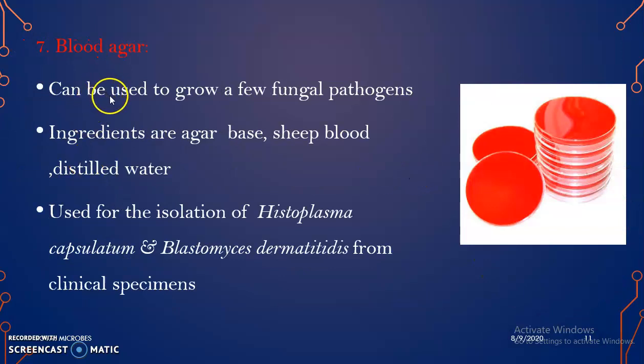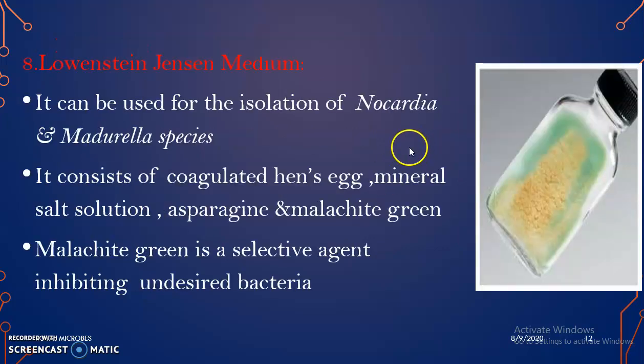Seventh one is blood agar. It can be used to grow a few fungal pathogens. We have already heard the preparation of blood agar. The ingredients are agar base, sheep blood and distilled water, and these are the blood agar plates, and it is mainly used for the isolation of Histoplasma capsulatum and Blastomyces dermatitidis from clinical specimens.